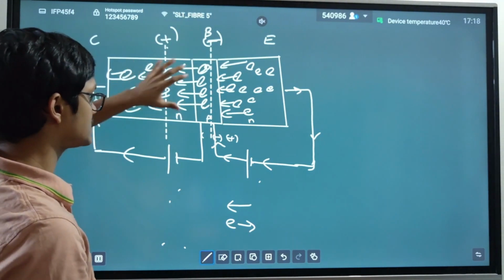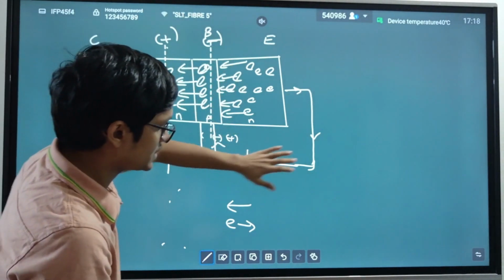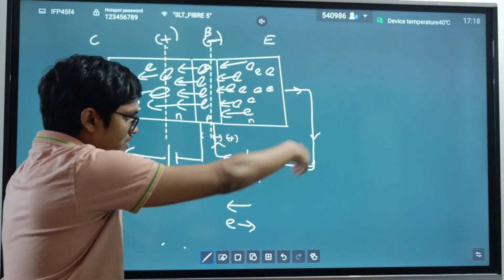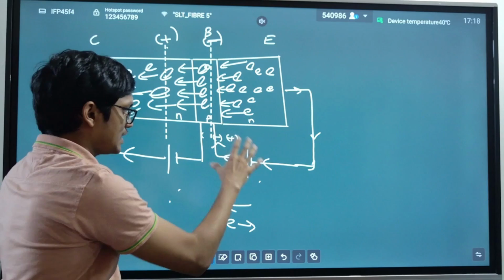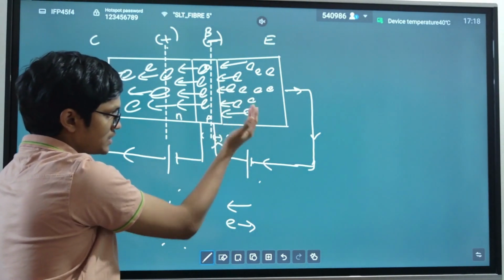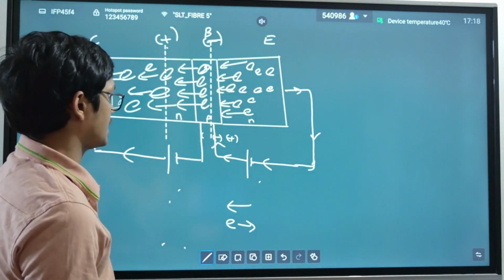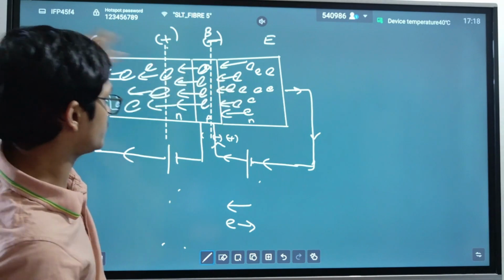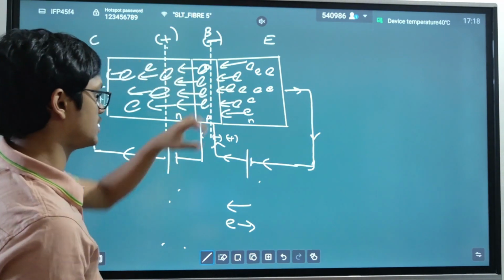But who decides this very large current? This circuit decides it, because since this circuit is forward biased, he is the one who calls these electrons to the base. And this one steals these electrons and pushes them in this direction.